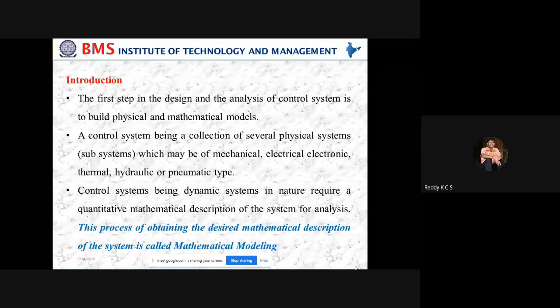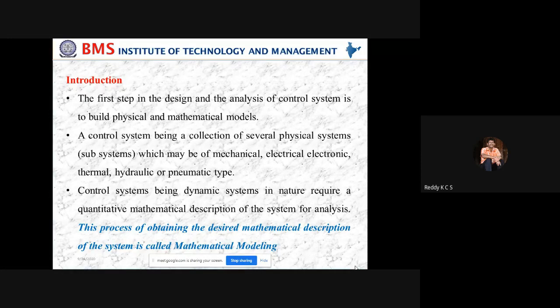Until now we discussed the block diagram. From the physical system we obtain the block diagram, and hence the transfer function. It is necessary to analyze the given system. So from the physical system we obtain the block diagram, and from the block diagram we calculate the transfer function. Once you find the transfer function, it is easy to analyze the given system.